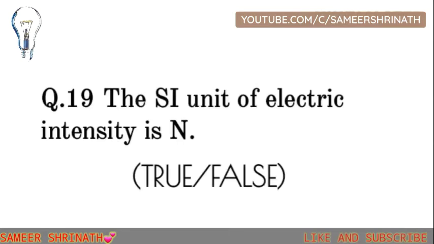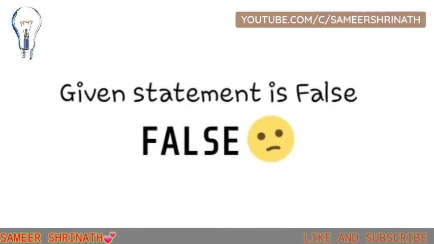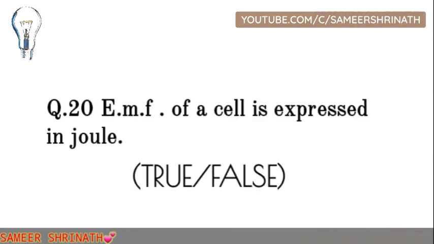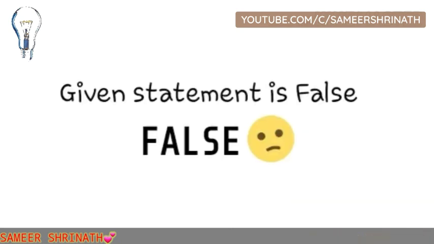The SI unit of electric intensity is N, and it's false. EMF of a cell is expressed in joules, and it's false.